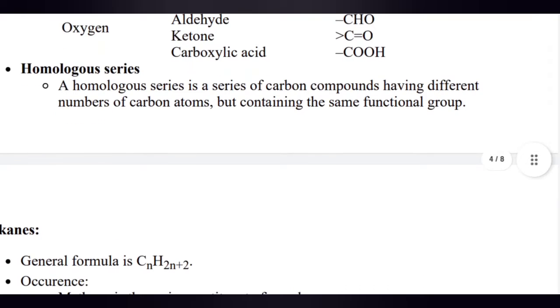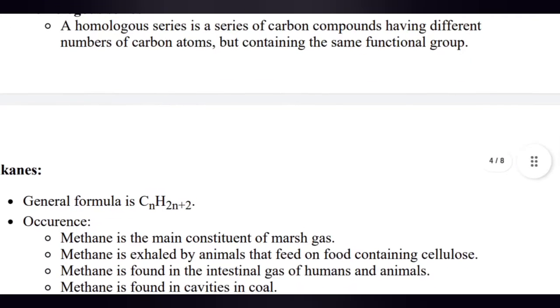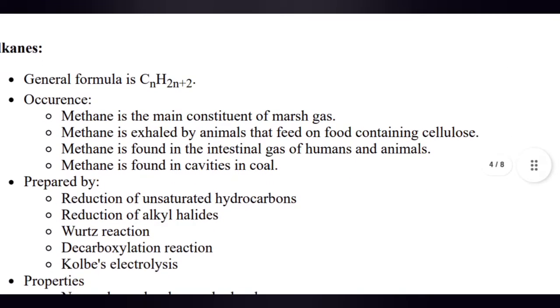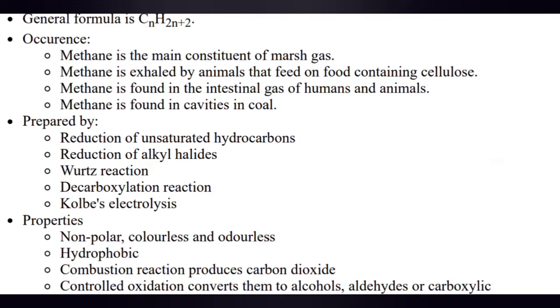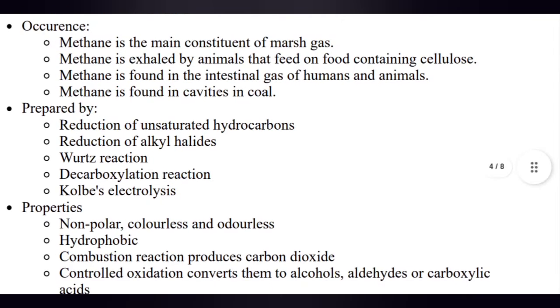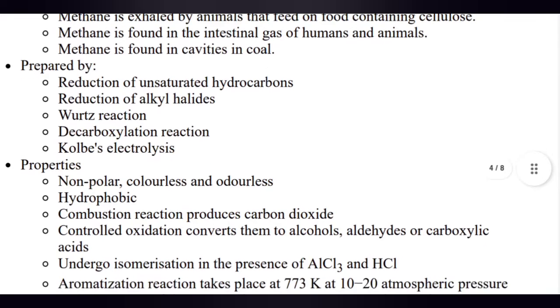Homologous series: a homologous series is a series of carbon compounds having different numbers of carbon atoms but containing the same functional group. The alkane general formula is CnH2n+2. Methane is a main constituent of marsh gas. Methane is exhaled by animals fed on food containing cellulose. Methane is found in the intestinal gas of humans, and methane is found in cavities in coal.